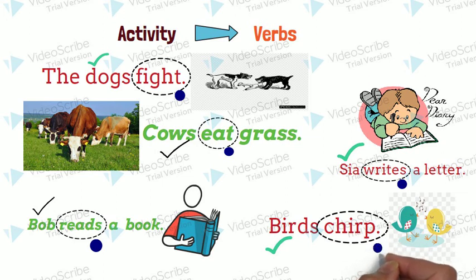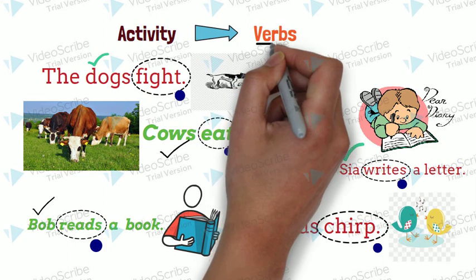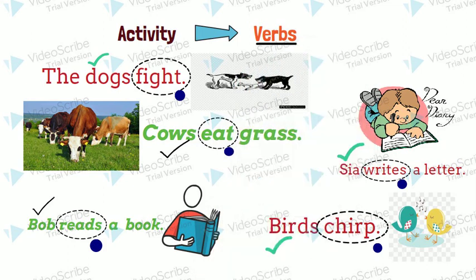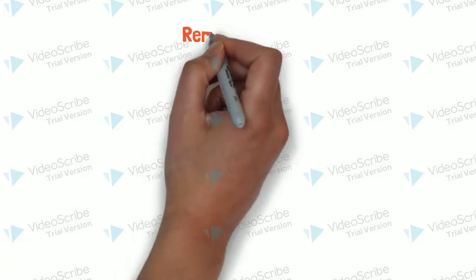Guys, that means the verb changes as per the noun. That is, if we are talking about a singular noun, then we use a plural verb. And when we are talking about plural nouns, the verb remains as it is. Wow, so many things we learned about the action words. But we need to remember some points.